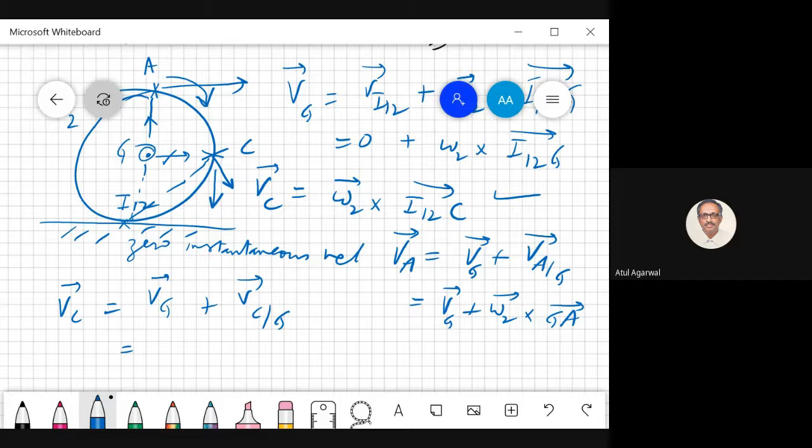So how will you find absolute velocity? Then you have to add this velocity. These 2 velocities you add, and this diagonal of the rectangle becomes your absolute velocity of point C. So you required a vector addition to get absolute velocity of point C. When you chose this fixed axis, you didn't have to do that much effort.